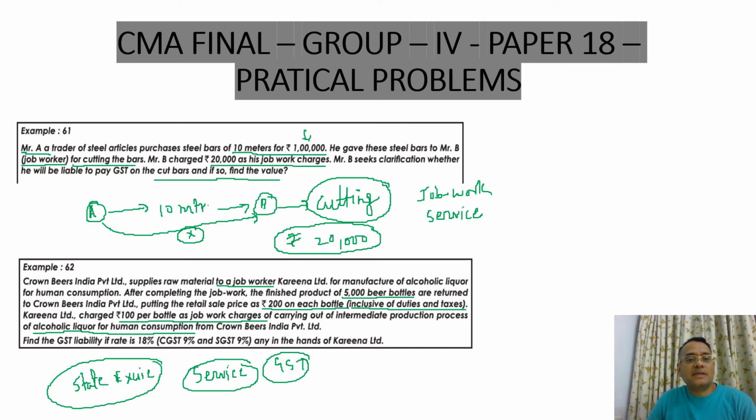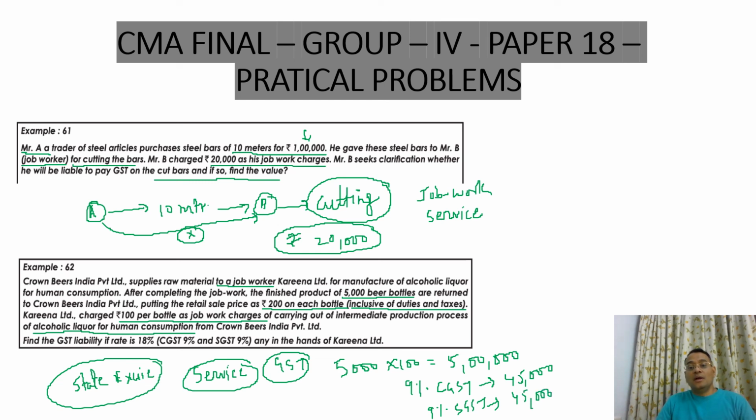Now how much is the job worker charging? That is Carina Limited, he is charging rupees 100 per bottle, and total number of bottles 5,000 into 100. So his charges are 5 lakhs and GST will be applicable only on 5 lakhs. 9% CGST is 45,000 and 9% SGST again 45,000.